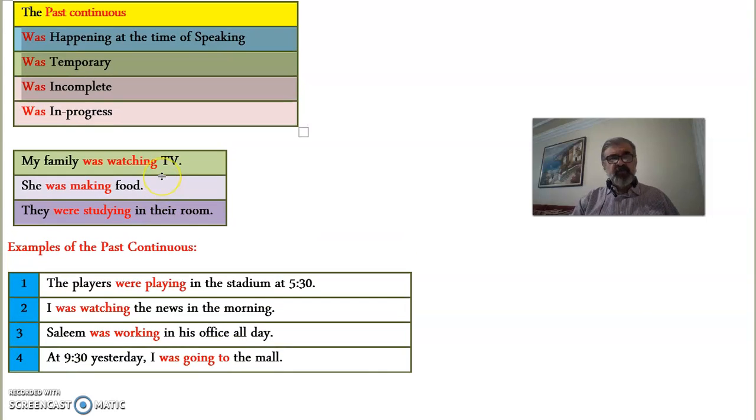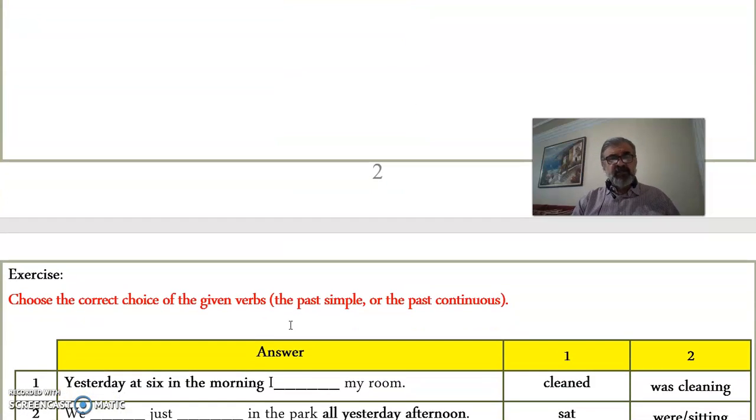Let's take more examples. When I say the players were playing in the stadium at 2:30, now it could be nighttime, 9:30 in the evening. So they were doing something. It was happening. It was temporary. I was watching the news in the morning. Now it could be like 10:30 in the evening. Salim was working in his office all day. Now he's home. At 9:30 yesterday, I was going to the mall. Now I'm not going to the mall anymore. As easy as that.